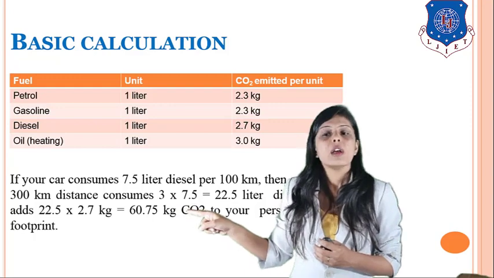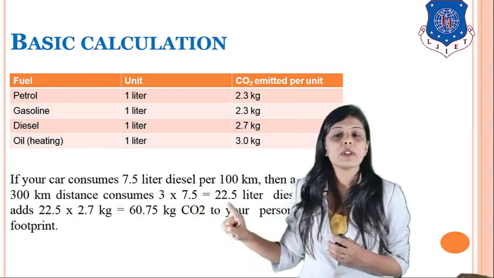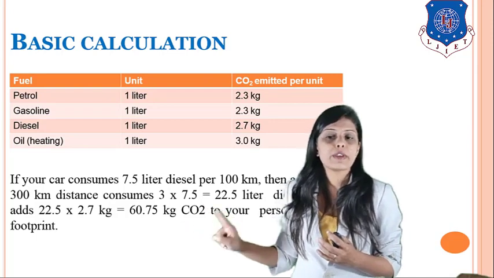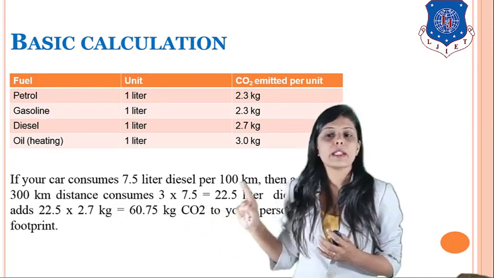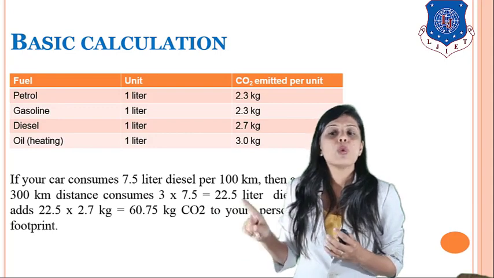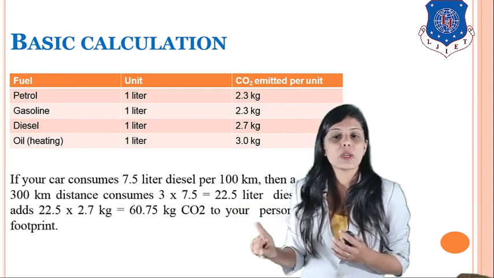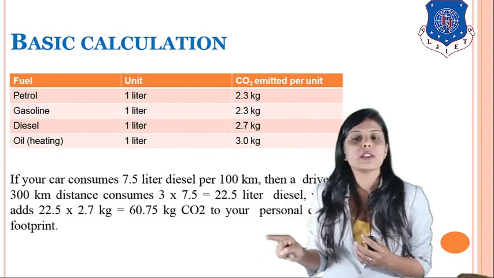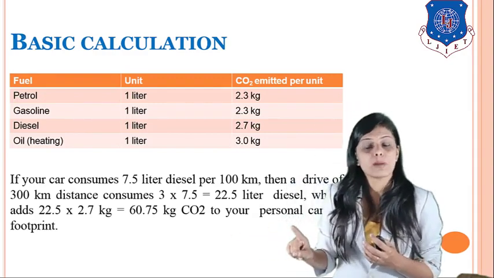So for 22.5 liters, how much carbon will be released in the atmosphere? 22.5 into 2.7 kg is equal to 60.75 kg of carbon released in the atmosphere.